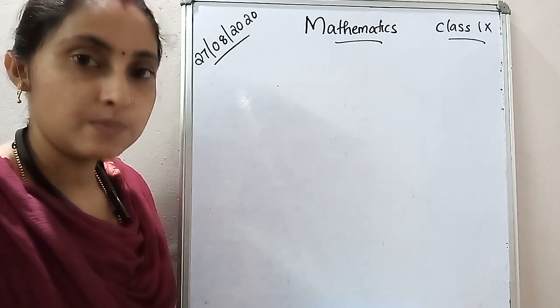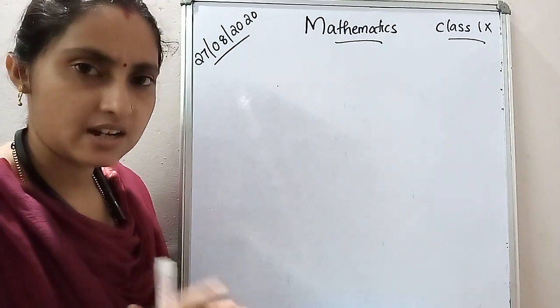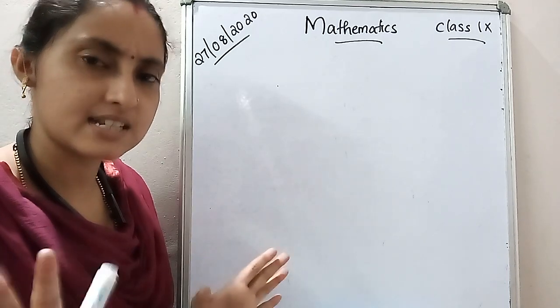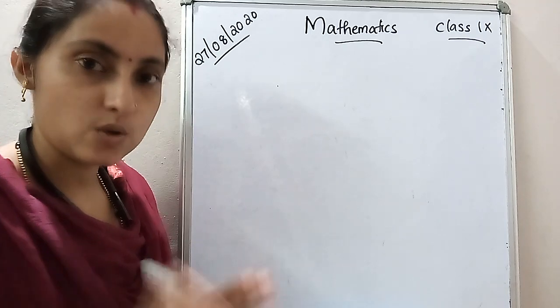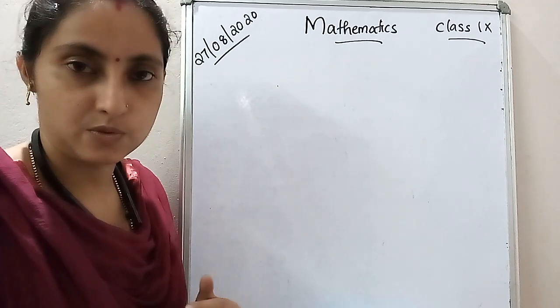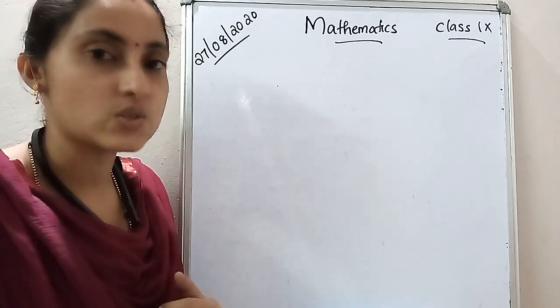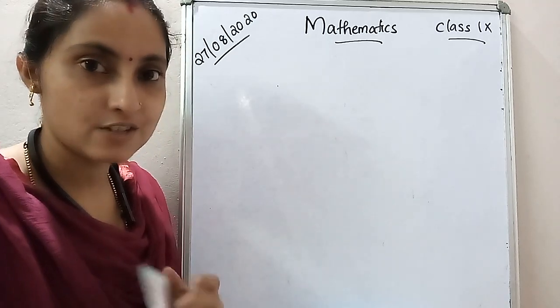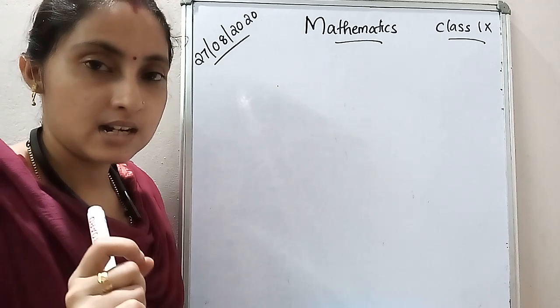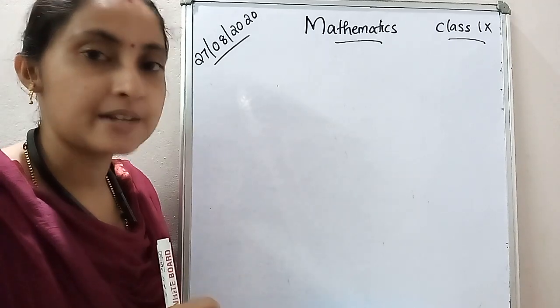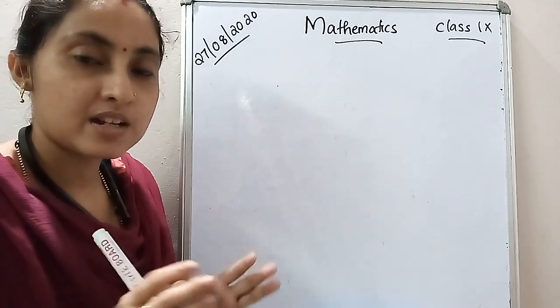Okay, so during vacation at least 1 or 2 hours is enough. Maximum 2 hours, that you just read the textbook or go through the 7th standard textbook, lines and angles chapter and the triangles and its properties chapter. Then it will be easy for you to understand lines and angles. Otherwise, it is a little bit difficult for you. Okay, so where did we reach?